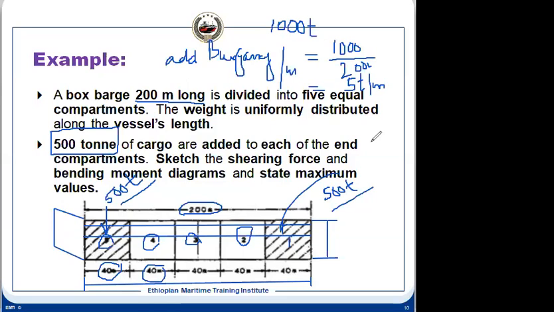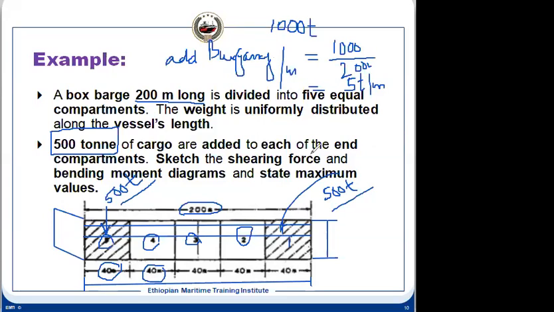If the light ship weight is given in a numerical, you find out how it is distributed and add the cargo after that. But here there is no scope for calculating that, so we are not calculating it. So we have 5 tons per meter of additional buoyancy, and if you multiply it by g, tons become kilonewtons.